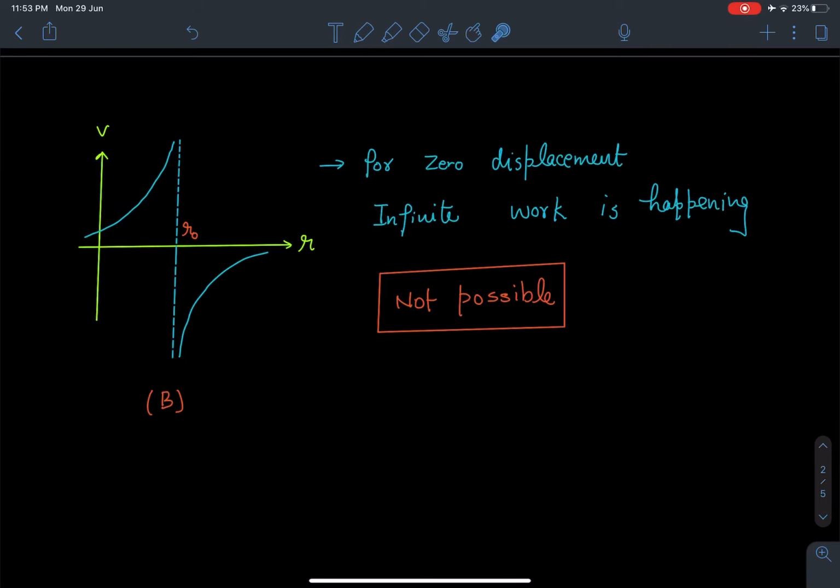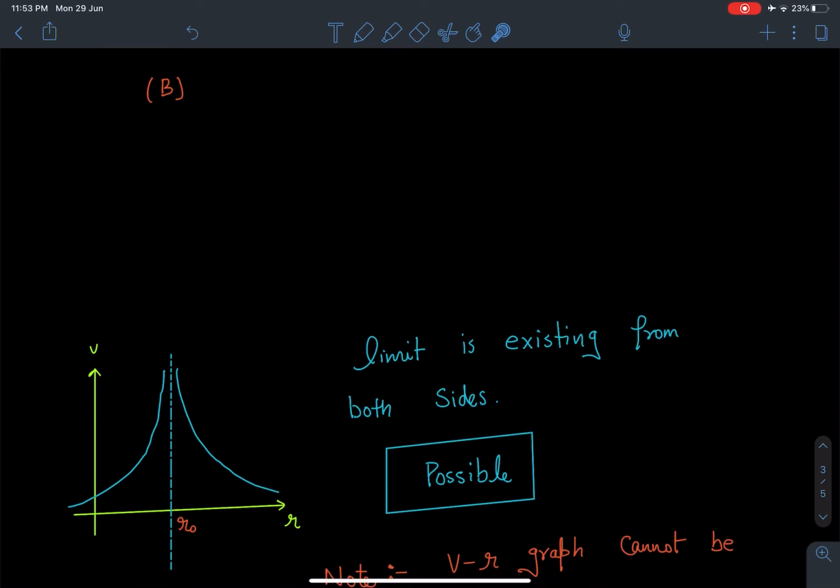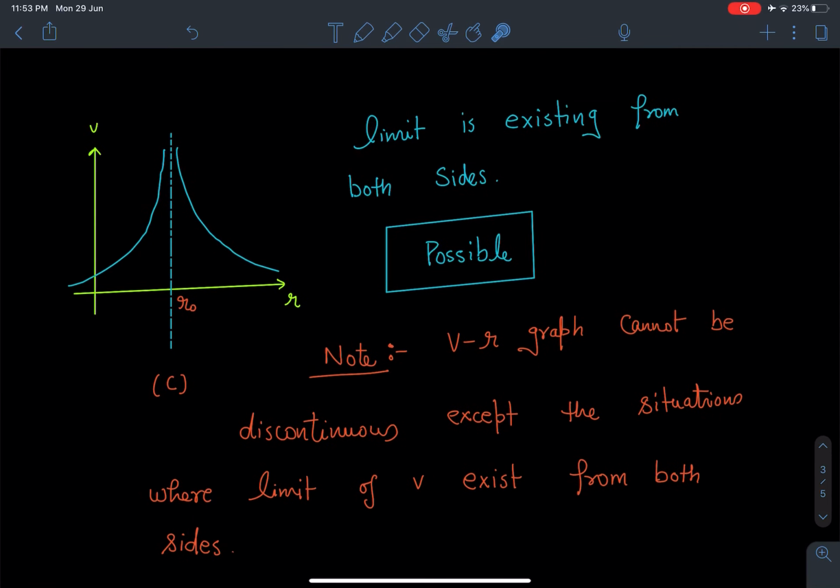Then there is a third situation, where the potential graph is going to the same value from both sides. So in this case, if we are moving from r0 minus to r0 plus, we will see the limit exists, and if the limit exists, it is not violating the definition of work done.